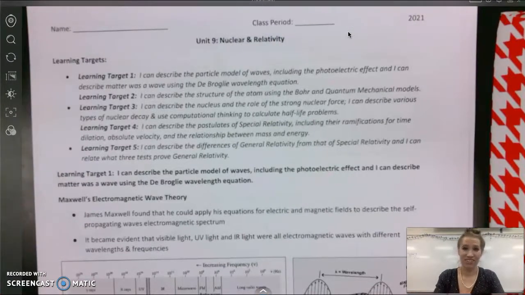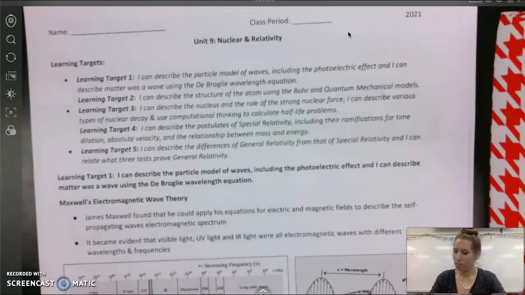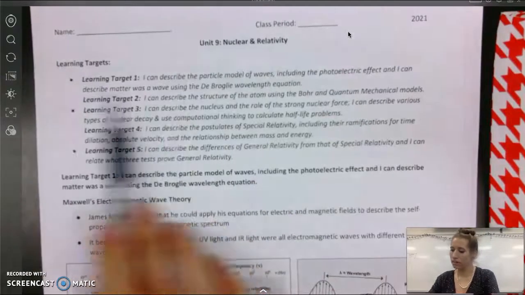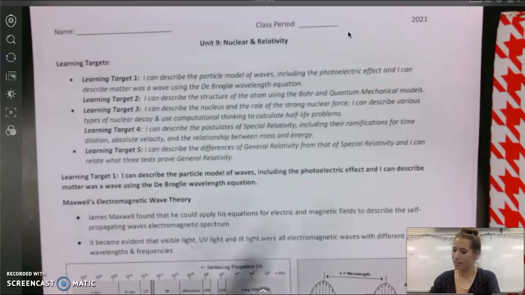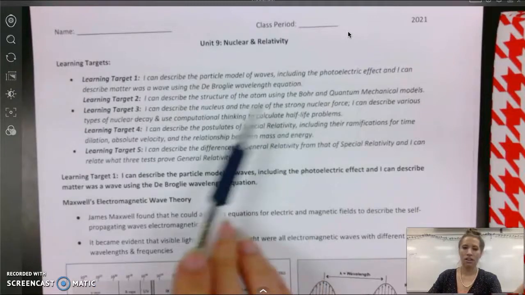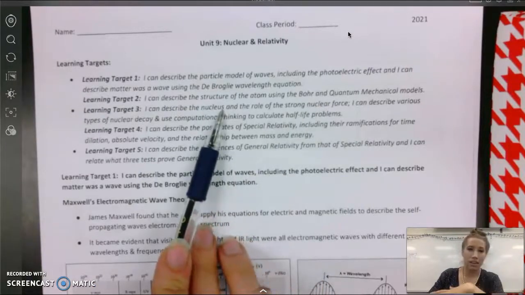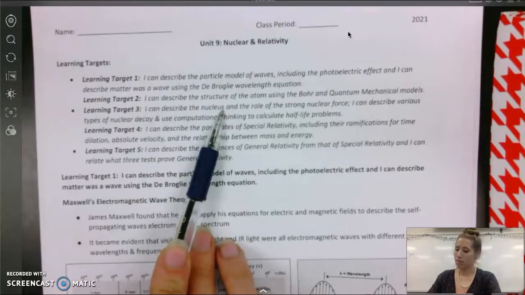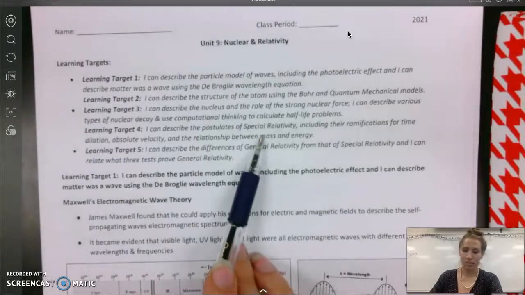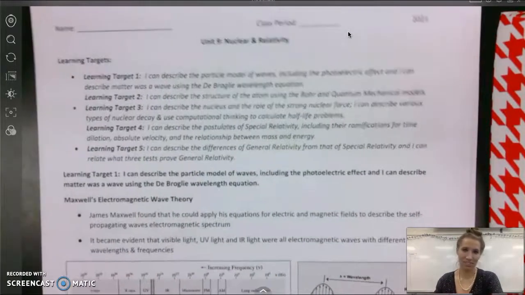So what we have going on here is we're going to talk about that quantum phenomena weirdness, and we get to discuss the dual nature of particles, right? Do we have this wave? Are we a particle? Do we have evidence that suggests that? What's going on with the Bohr model and electrons at fixed energy levels, and then the radioactive decay, like nuclear stuff. So we're going to look at that and half-life, all that good things. Relativity, special and general relativity. So that's what we're covering in this unit.